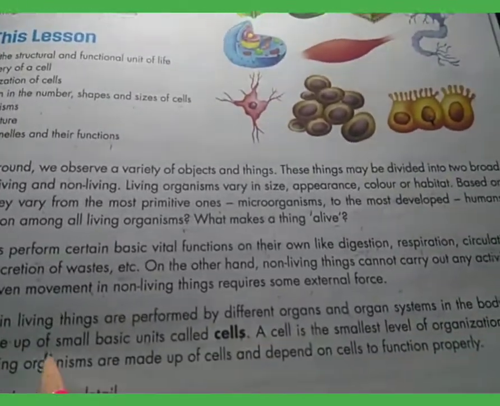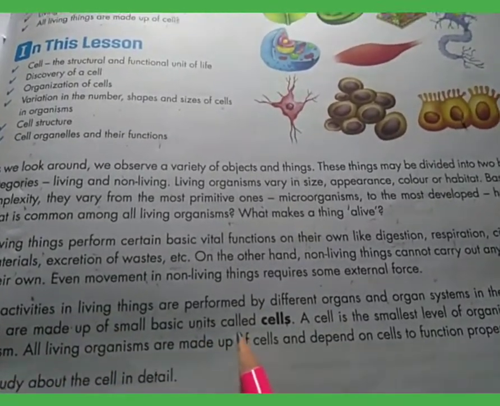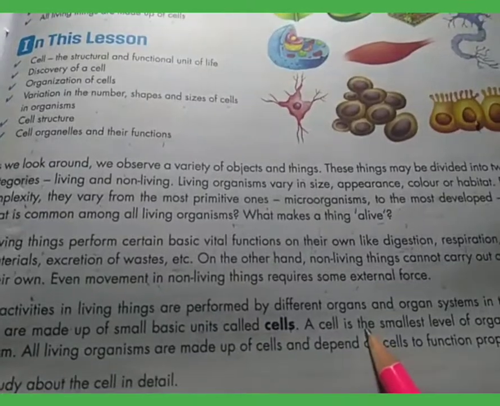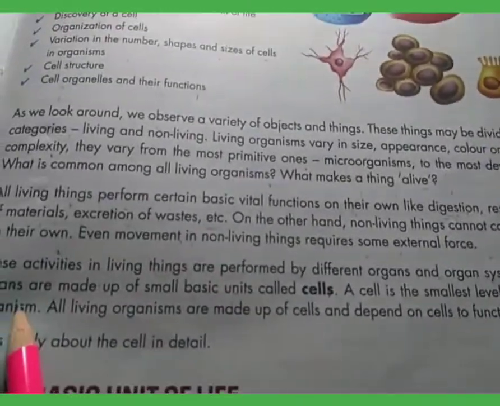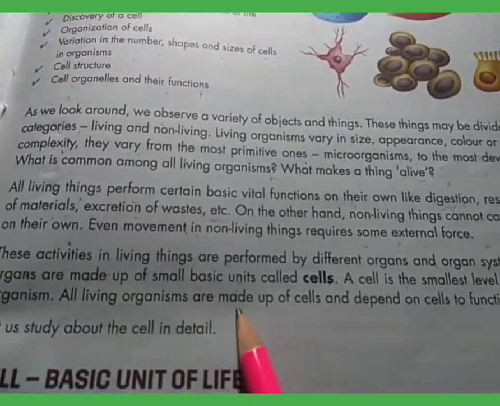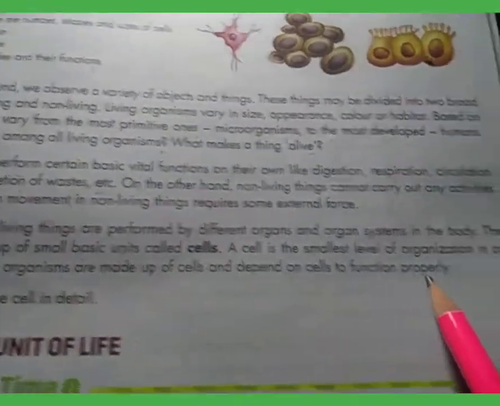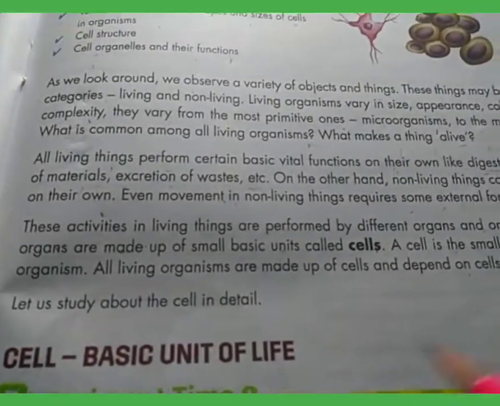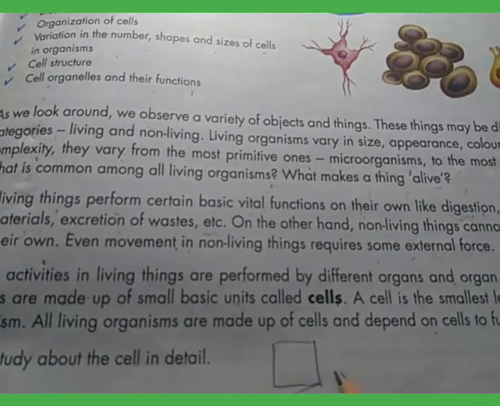These organs are made up of small units called cells. So a cell is the smallest level of organization in an organism. All living organisms are made up of cells and depend on cells to function properly. Just like a brick.